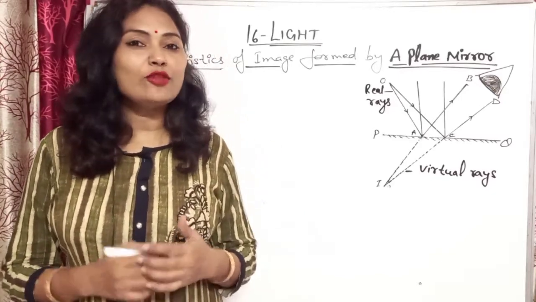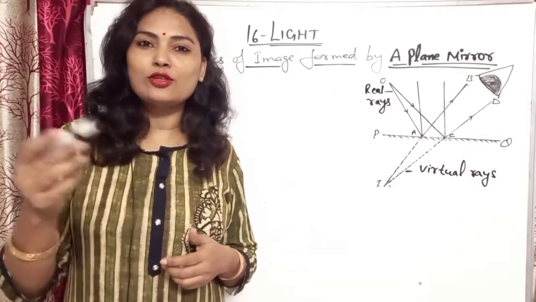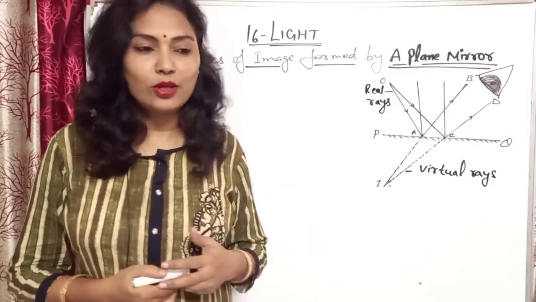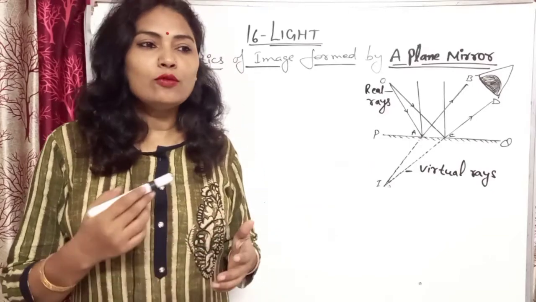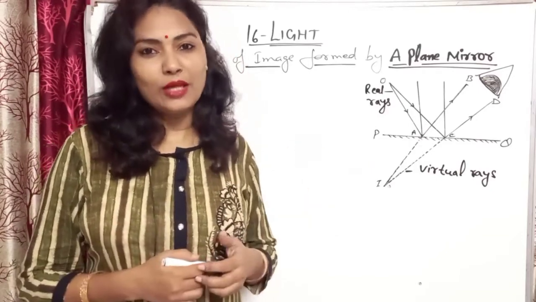We need a screen for the real image, that you can see, like the image of the actors in the cinema hall. Okay, so let us start with the image formed by the plane mirror and what the characteristics of the image formed in the plane mirror are.